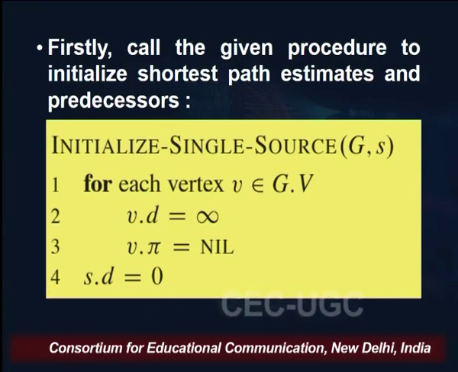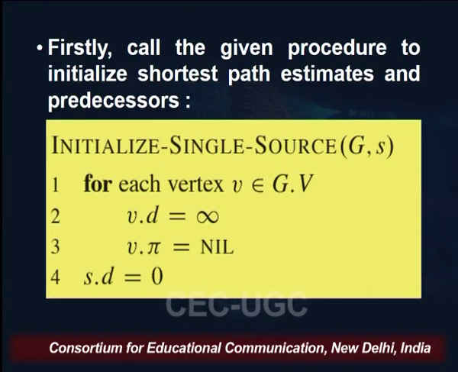So, we keep it as infinity, which is an overestimate. This was the overestimate I was talking about a few minutes before. And not only V dot D is set to infinity, but for each and every vertex we need to set V dot pi equal to nil.